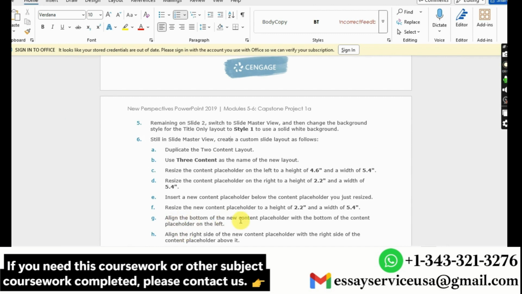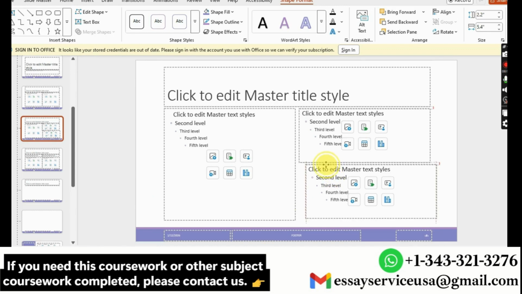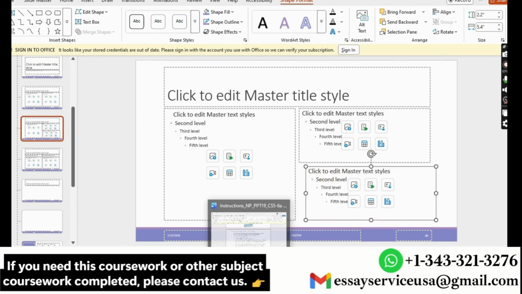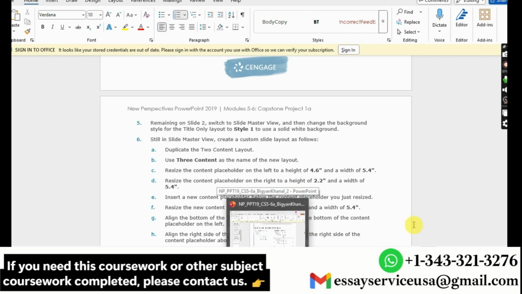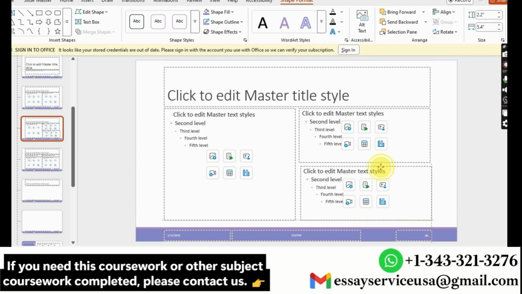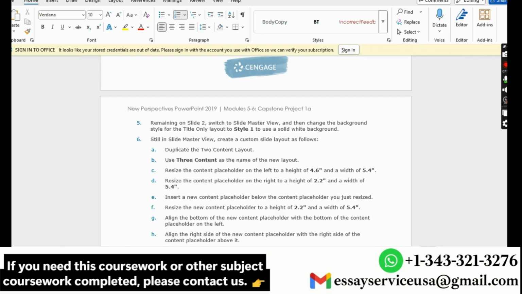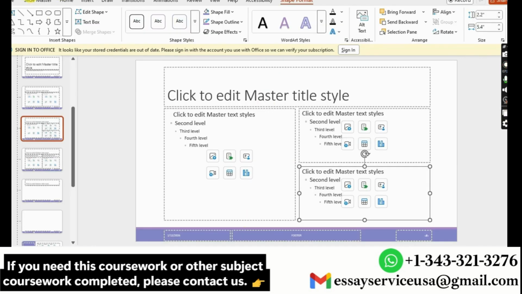And then align the bottom of the new content placeholder with the bottom of the content placeholder placed on the left. And then align the right side of the new content placeholder with the right side of the content placeholder placed above it. Like this. Then I have to close the slide master view.